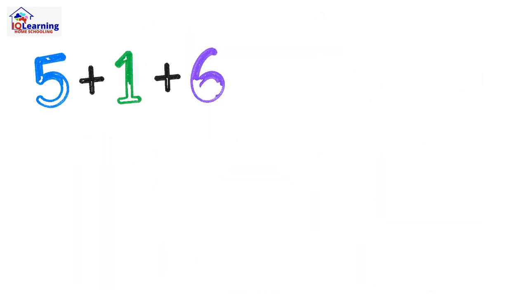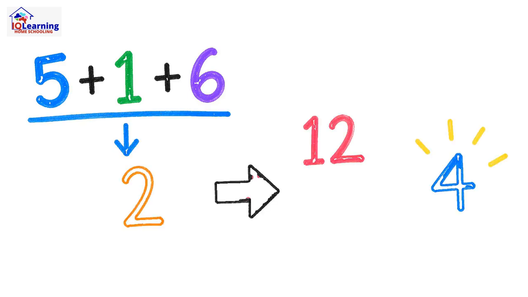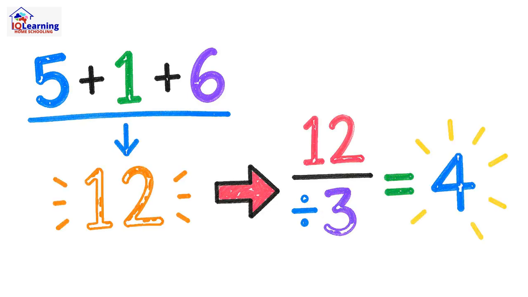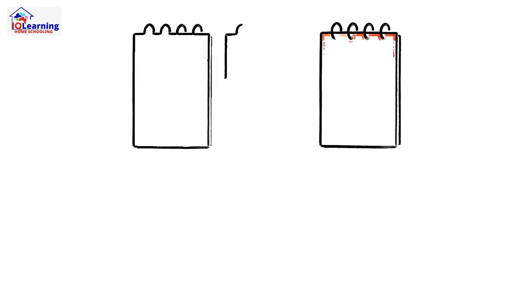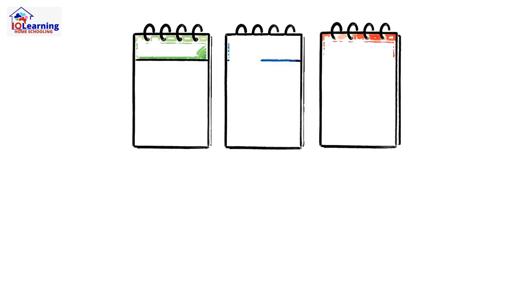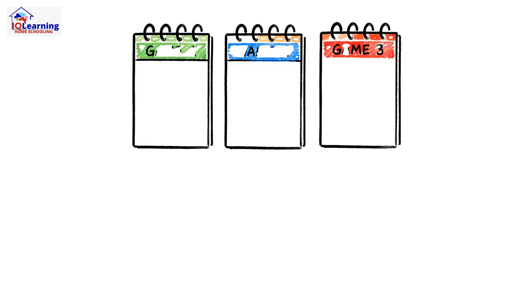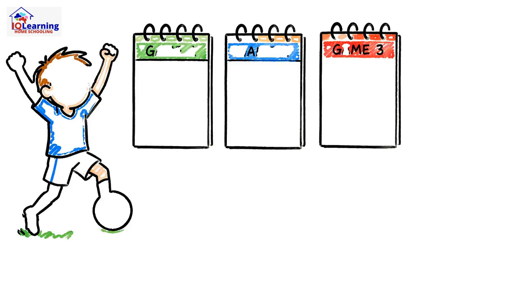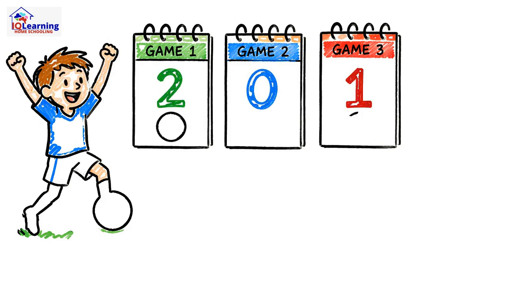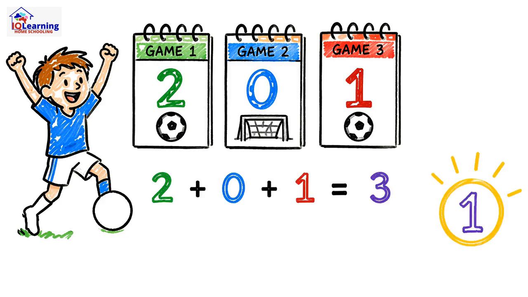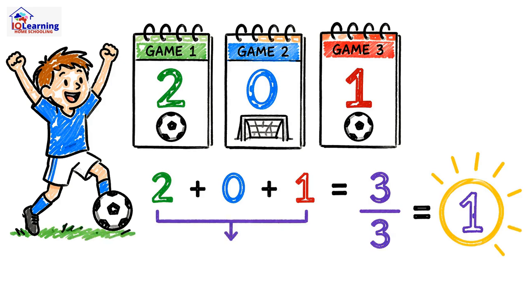So the formula is simple. Add all the numbers up, then divide by how many numbers you have. But the mean has 2 major traps you need to watch out for. First, zeros. If a soccer player scores 2 goals, then 0, then 1, you can't ignore that 0. You add 2 plus 0 plus 1 to get 3 and divide by 3 games, not 2. The 0 pulls the average down, as it should.